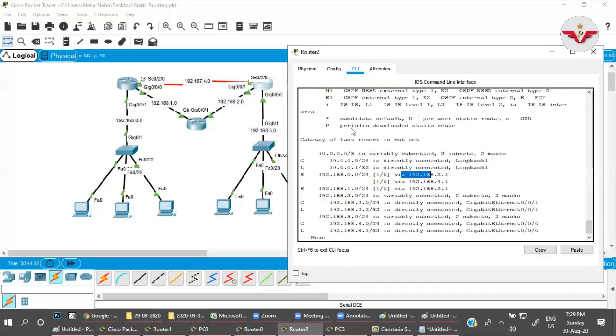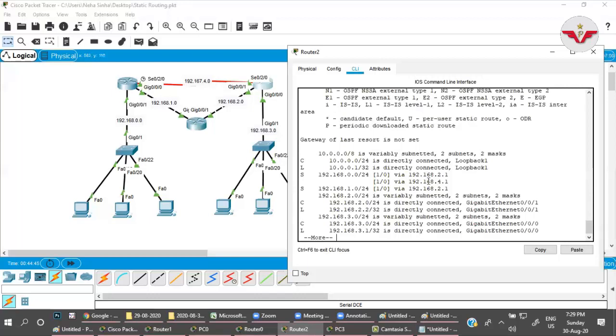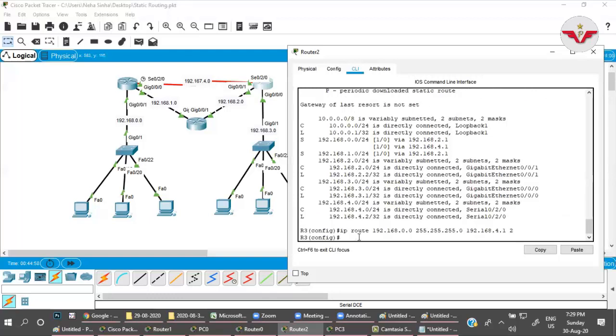The same thing we have to do on this router as well. Do show IP route for 00 network. I have 2 paths here, right? So I have to keep this as a secondary path. So I will go ahead and change the metric of that path. IP route 4.2 2. Done.